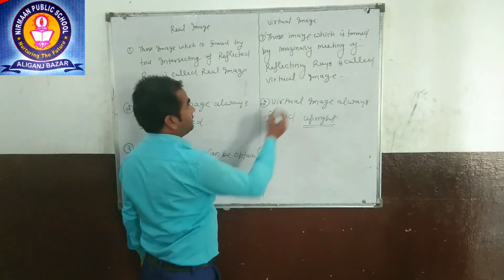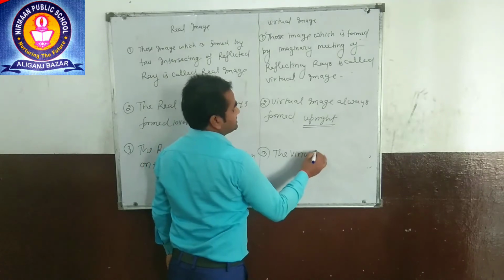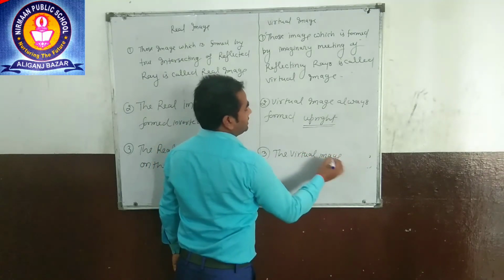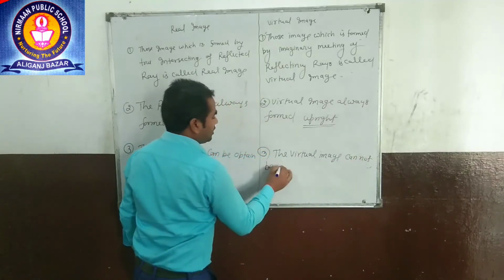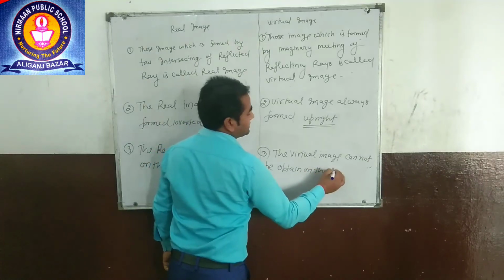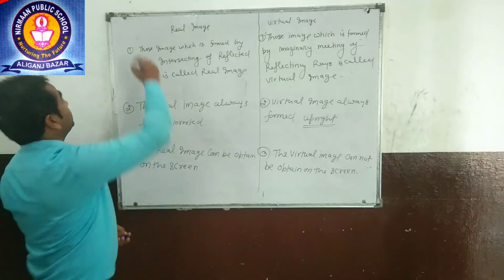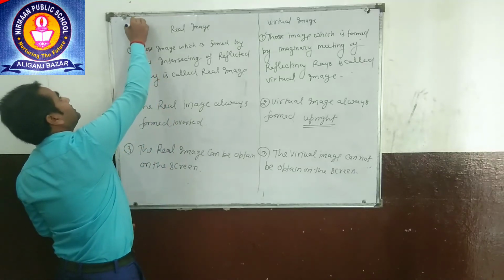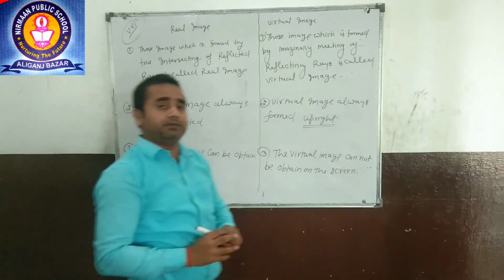Third point of virtual image, the virtual image cannot be obtained on the screen. That is a very important topic, and it is very important for your board examination, what is the difference between the real image and virtual image.